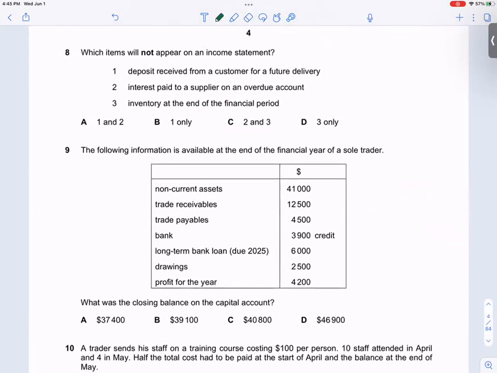Which items will not appear on the income statement? Future delivery, that won't come. Interest will come. Inventory at the end of the financial period will not, only in cost of sales. Options 1 and 3 are not there, so only one. So B.